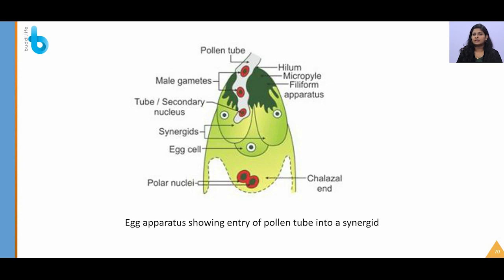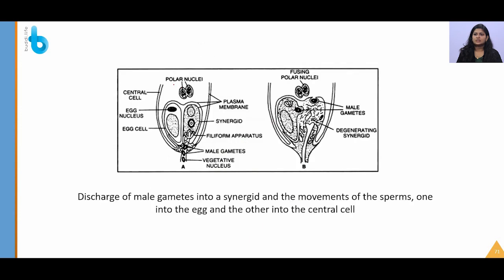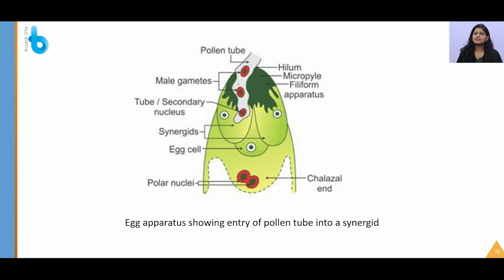It is guiding the pollen tube inside, and the tube nucleus is the secondary nucleus, and these are the male gametes that are present. So yes, you can see this. Again the same thing, fusing of polar nuclei. Again with one male gamete, the tube nucleus will eventually degenerate and only these two male gametes are functional. Here one is going to fuse with the egg and the other is going to fuse with the polar nuclei.